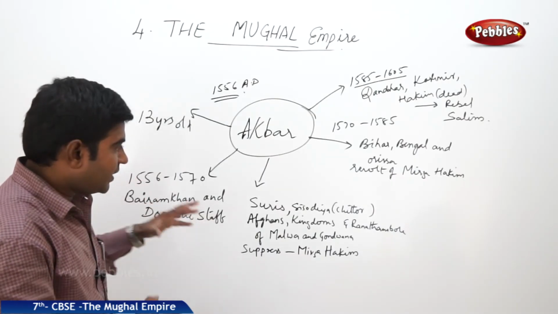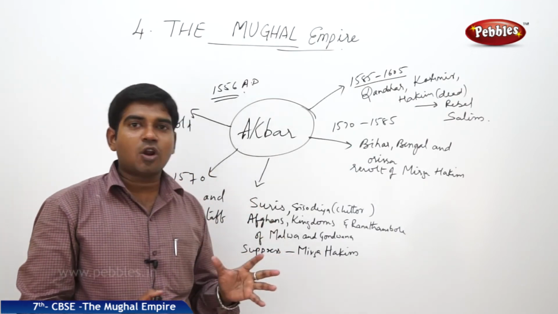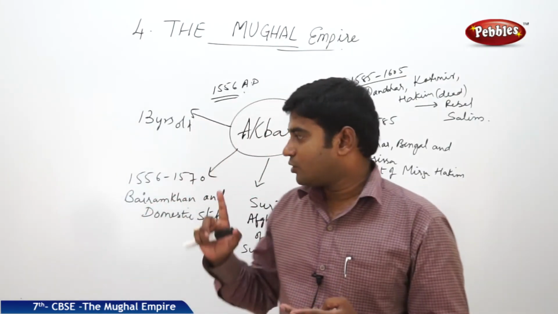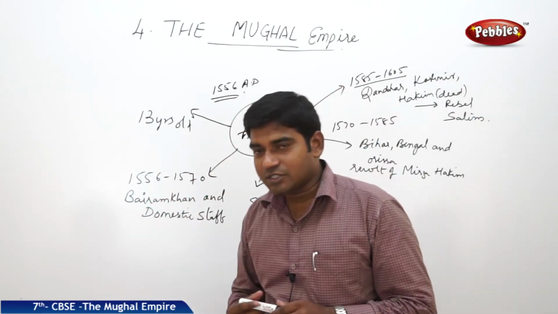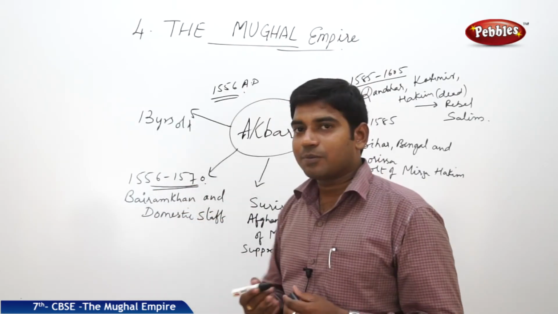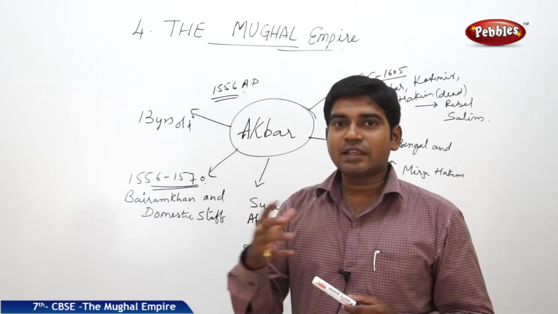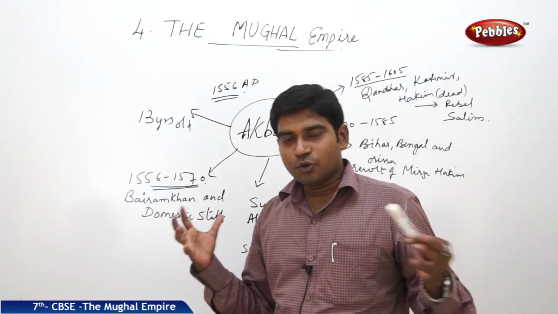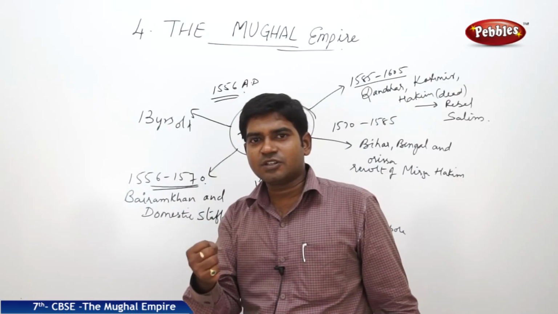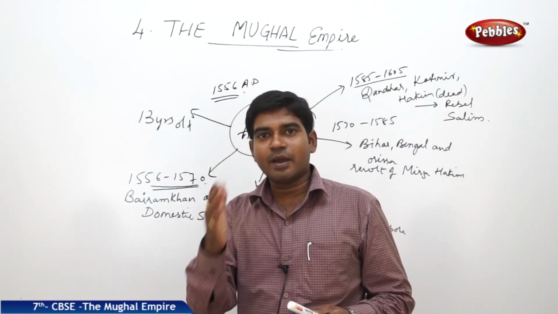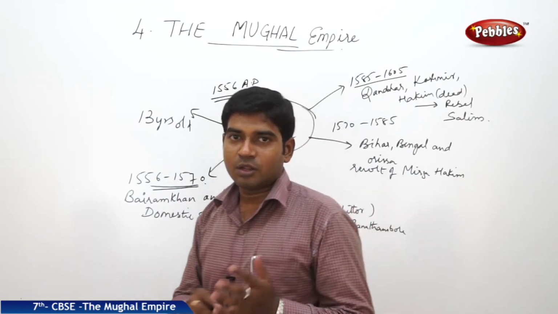Akbar's entire rule can be divided broadly into three periods. The first, from 1556 to 1570, was the phase where Akbar's decisions were not truly Akbar's. Akbar was under the regency of Bairam Khan and his domestic staff, who used to take care of him, and every decision was taken with their advice.